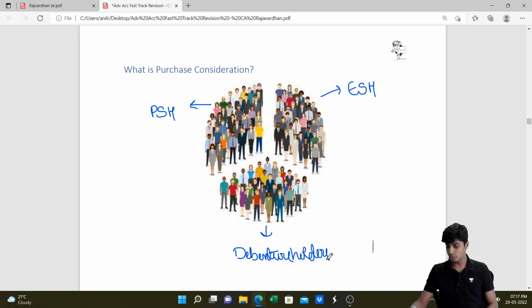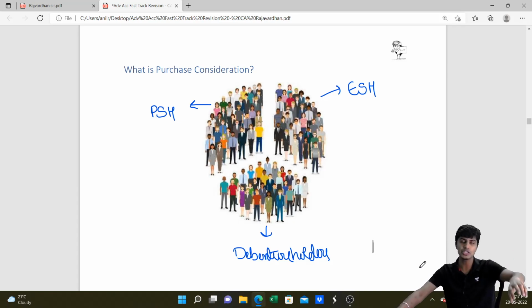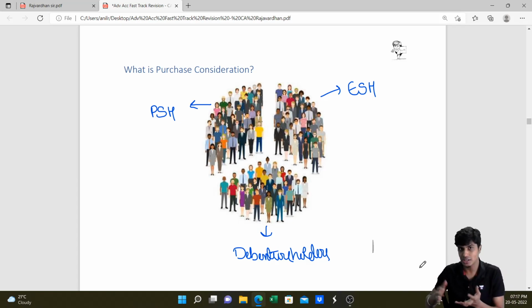All three of them would have contributed money to my transferor. When I acquire the transferor company and their business comes to an end, these people have to be compensated by me.